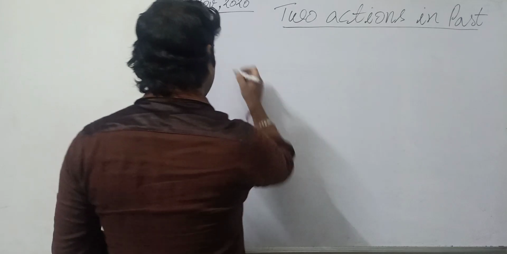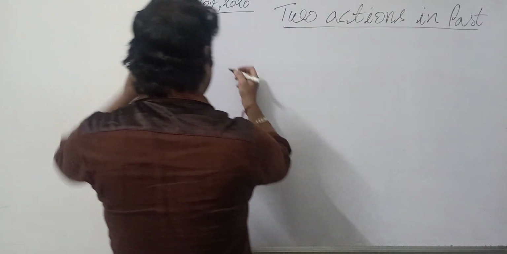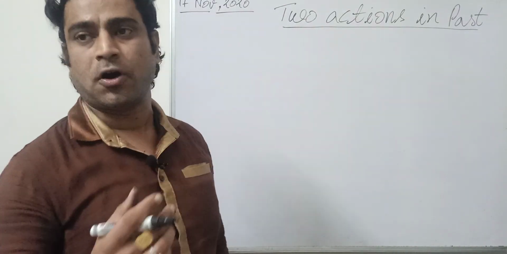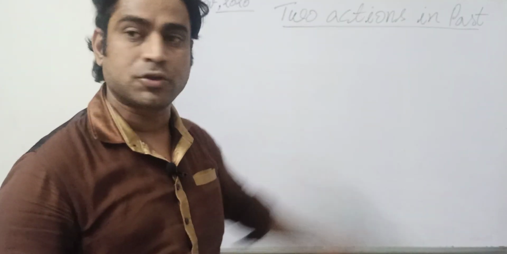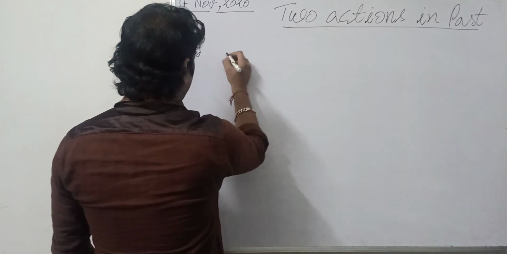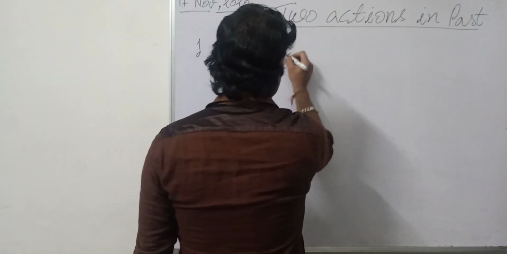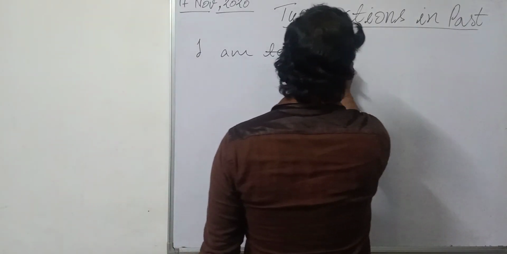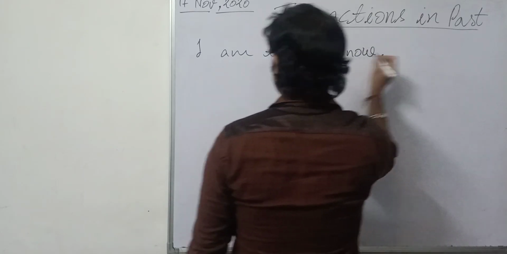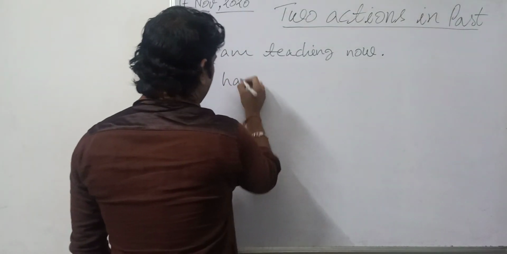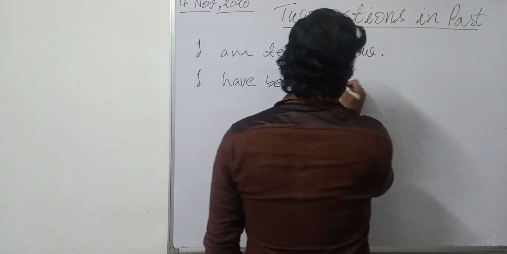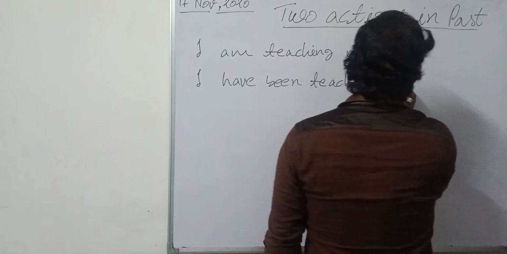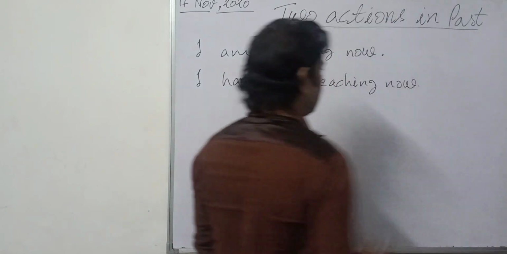Now suppose I talk about the difference between since and for. What is the difference between since, for and pointed times? What I have shown you: I am teaching now, and if I say I have been teaching now, oh my god, one of them is wrong.